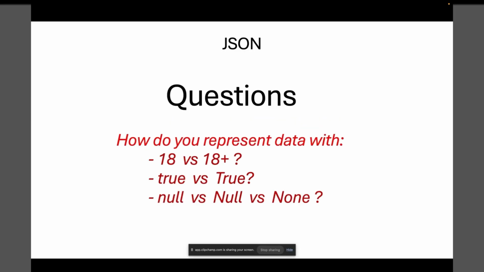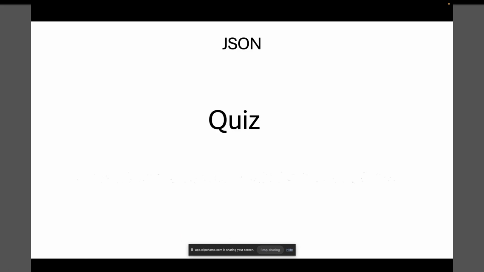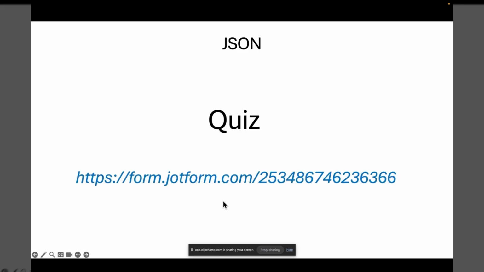Questions. So I'll leave you with these questions. How do you represent data with 18 versus 18 plus? Leave a comment below and let me know, one, if you have understood well the JSON key and value, how to represent it, and how to represent 18 plus, and how to represent true and capital True, and how to represent null versus None.